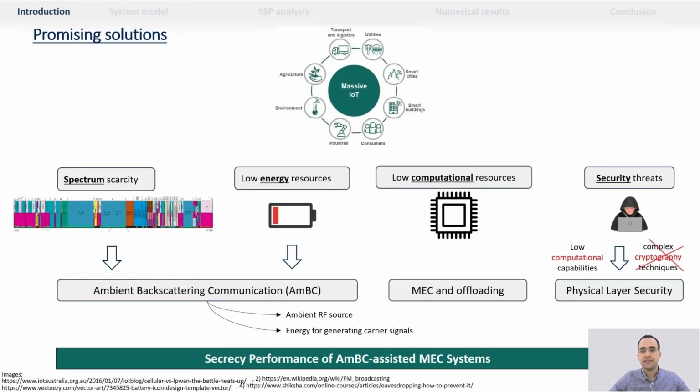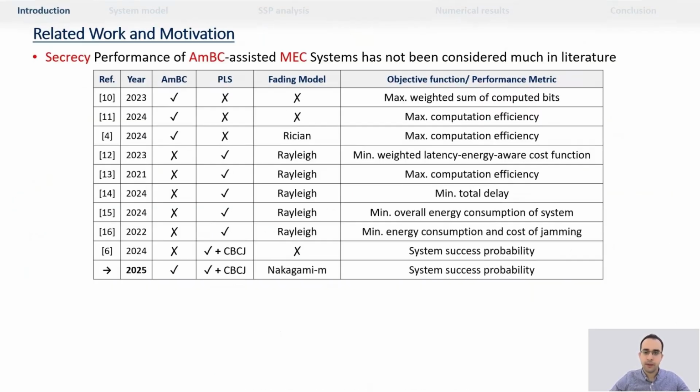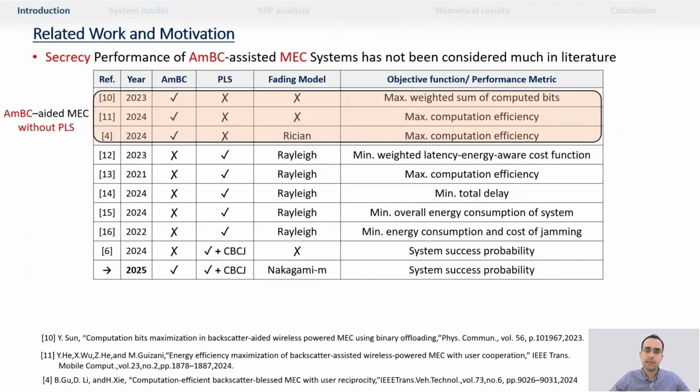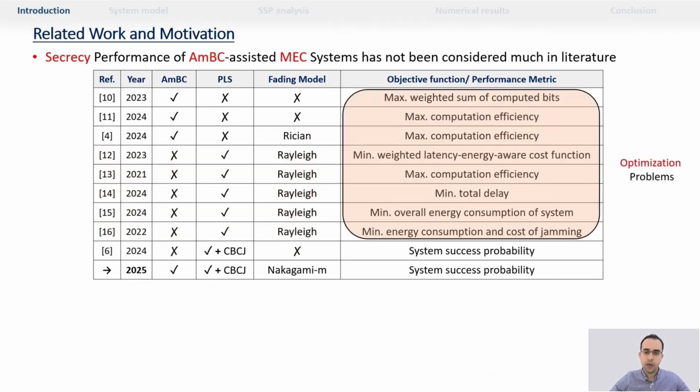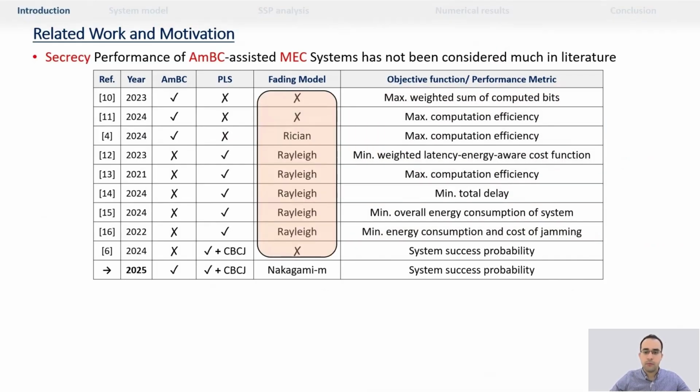In our work, we are interested in the secrecy performance of ambient backscatter assisted mobile edge computing systems, which has been considered in the literature as follows. Some papers have considered ambient backscatter communication mobile edge computing systems without considering their physical layer security. Others have considered the physical layer security of mobile edge computing systems without considering ambient backscatter communication. Most of the considered problems were mainly optimization problems, not performance evaluation ones. And moreover, most of them have considered the Rayleigh fading assumption as a special case.